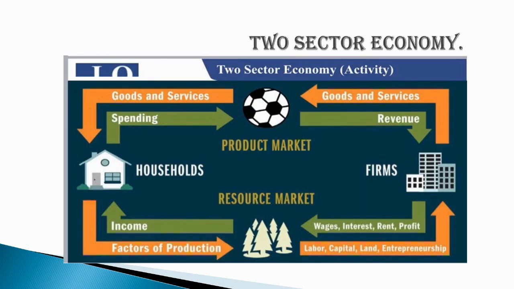Now just look at the diagram chart. So this is the 2-sector economy's activities. One side we have the household sector, the other side we have the firm. In this 2-sector economy, the production and the sales are equal and there will be a circular flow of income and goods.